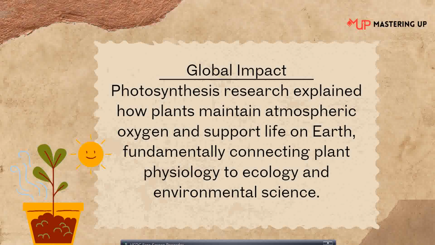We humans and animals, during respiration, take in oxygen and give out carbon dioxide. This carbon dioxide is used by the plant, and the oxygen they provide is used by us. So the whole thing is connected, linking plant physiology to ecology and environmental science.